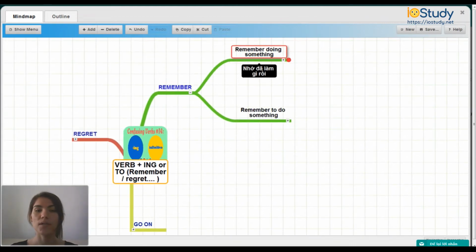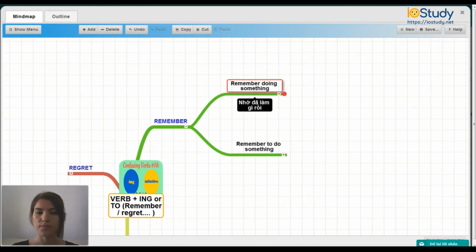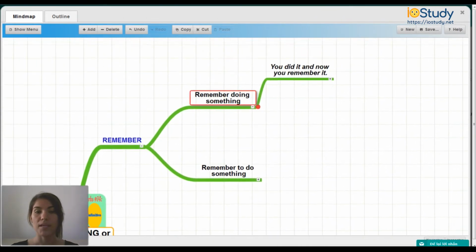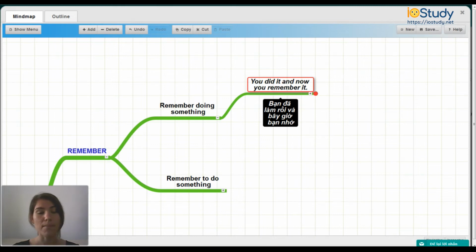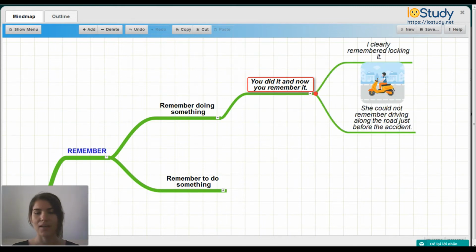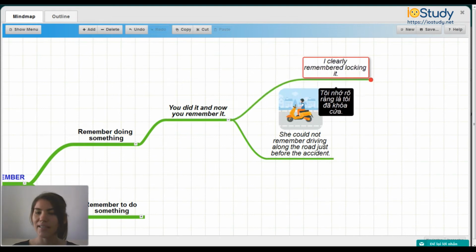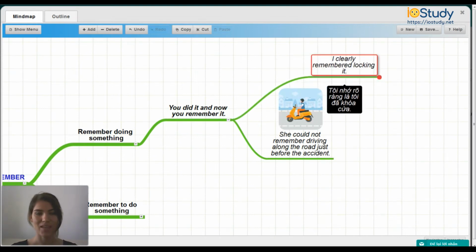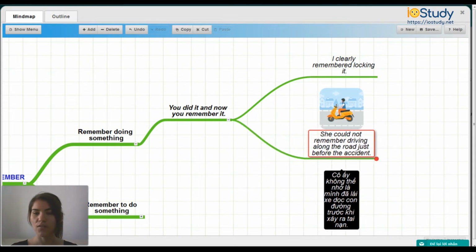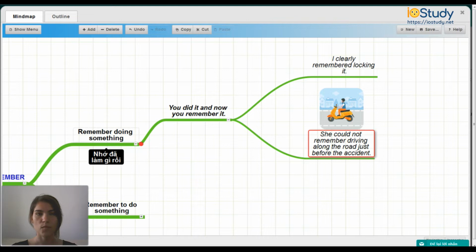You can remember doing something or remember to do something. So for example, remember doing something means you did it and now you remember it. For example, I clearly remember locking it, and she could not remember driving along the road just before the accident. So these are both examples of remember doing something, which means you did it and now you remember it.